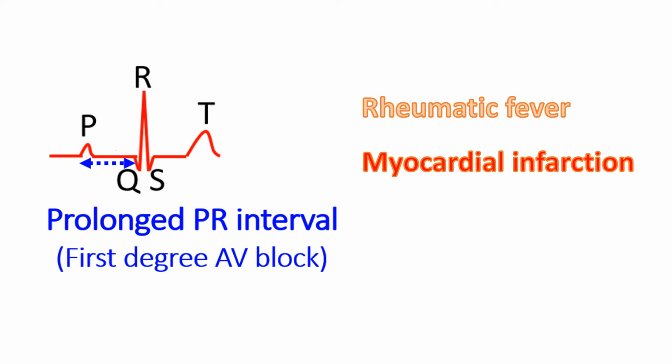First degree AV block can sometimes be a manifestation of rheumatic fever. First degree heart block can also occur in inferior wall myocardial infarction. In inferior wall myocardial infarction, it can progress to second degree or third degree AV block. Third degree AV block is also known as complete heart block and may need installation of a temporary pacemaker to support in case of undue bradycardia.